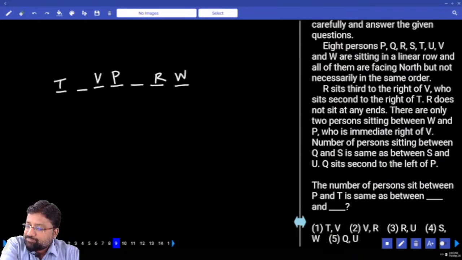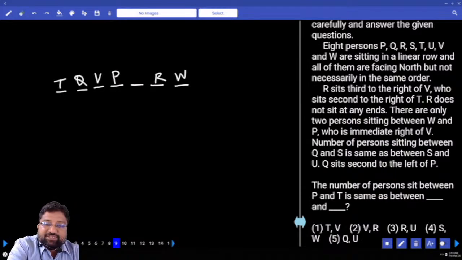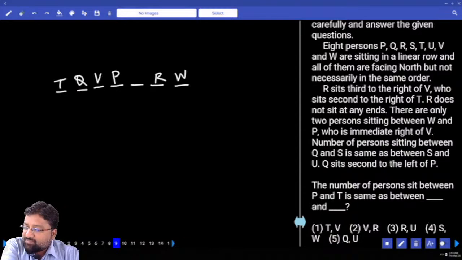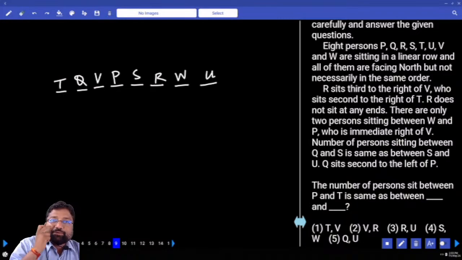Next line. The number of persons sitting between Q and S is same as S and U. Q sits second to the left of P. This is Q. I can say that this S is exactly between Q and U. So can I take S here? And surely this has to be, there is no other possibility other than this.